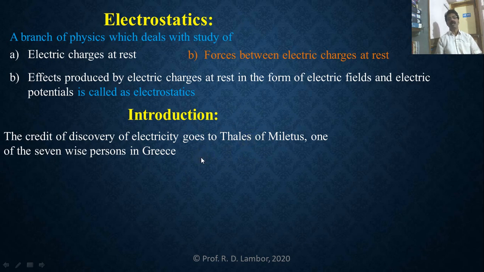According to Thales, there was a yellow substance called amber.